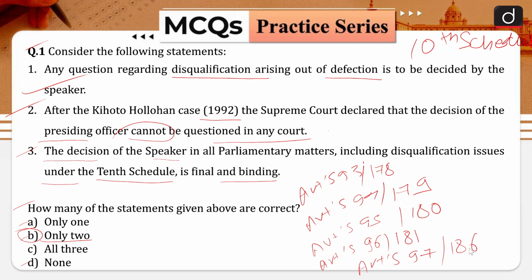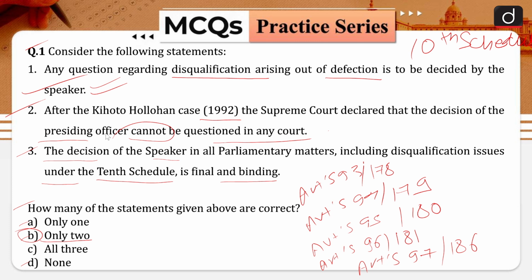Now let us ponder upon the role of the speaker under our Indian Constitution. The sole representative and guardian of the powers and privileges of the members, the House as a whole and its committees, is the speaker. He is the principal spokesperson of the House and represents the collective voice of the House. Any question regarding disqualification arising out of defection is to be decided by the speaker, and that is why statement number 1 is correct.